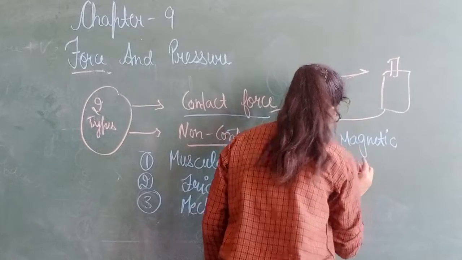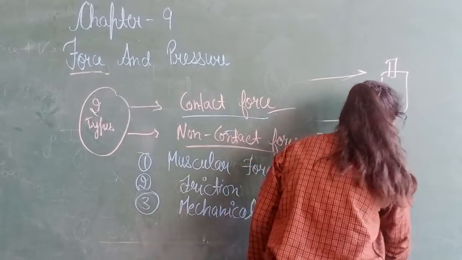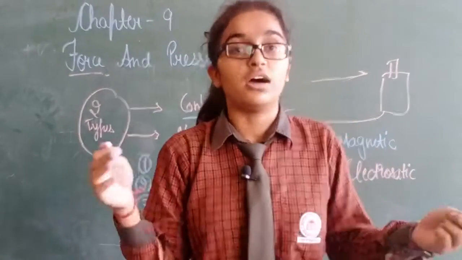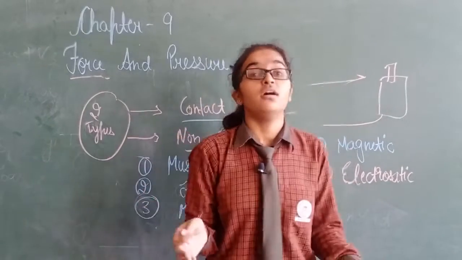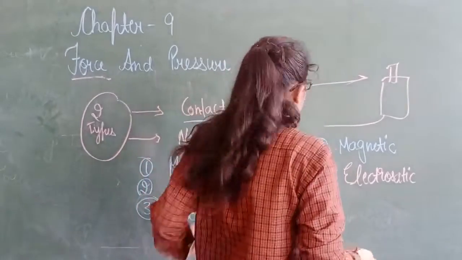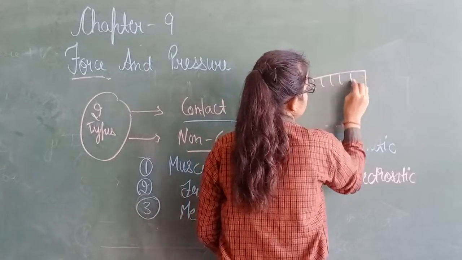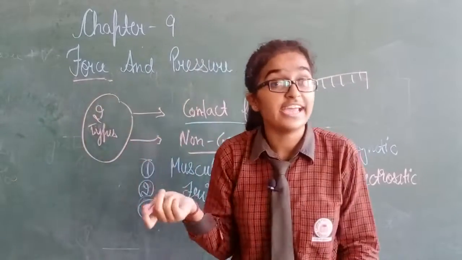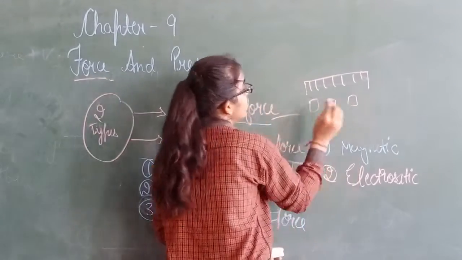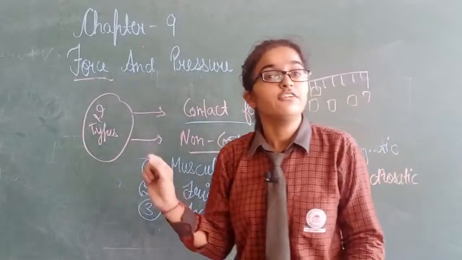Second type is electrostatic force. In electrostatic force, a charged body attracts an uncharged or another charged body toward itself. For example, this is a comb. When we comb our dry hair, it gets charged, and then after some time we take a small piece of paper near the comb, it will attach to the comb due to the electrostatic force.